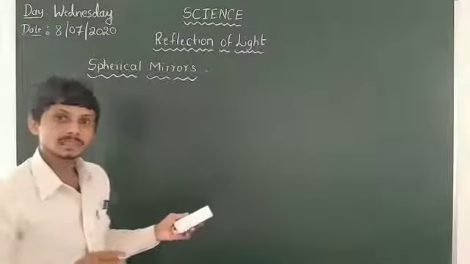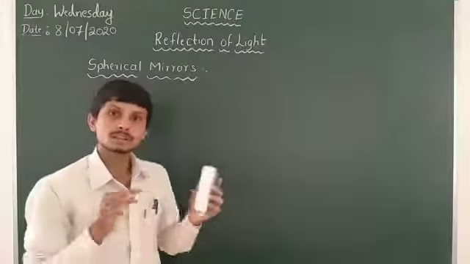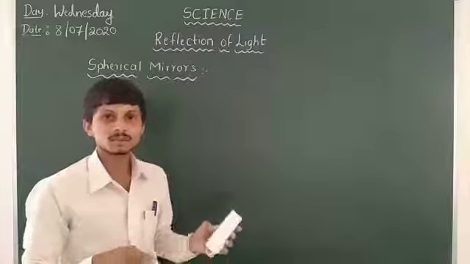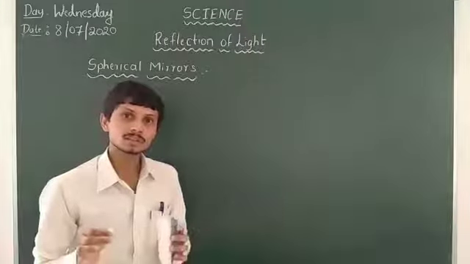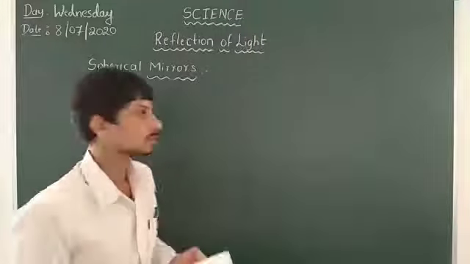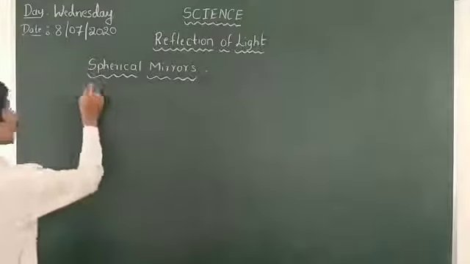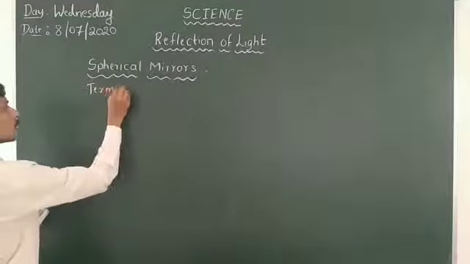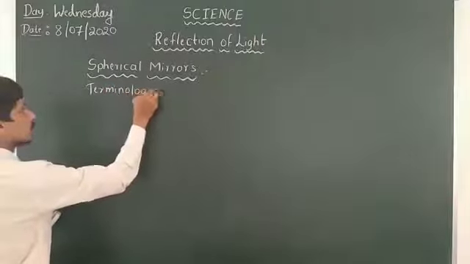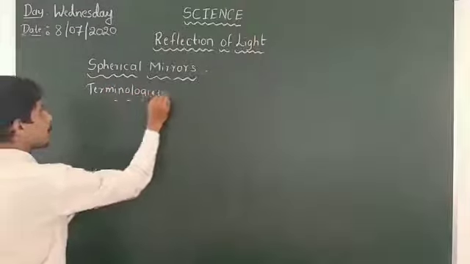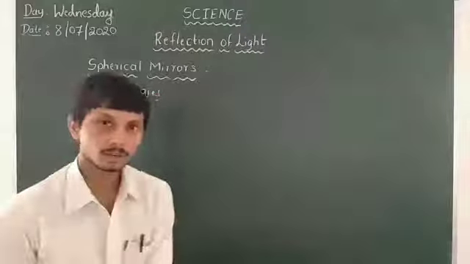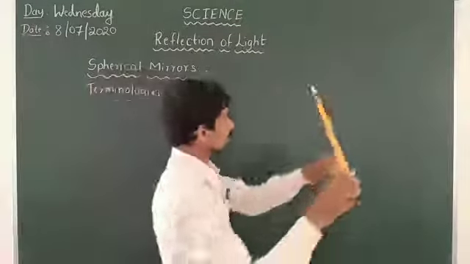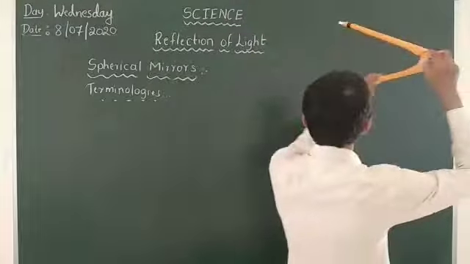We have to take all the terminologies into the concave and convex mirror also. Firstly I will draw a convex mirror.